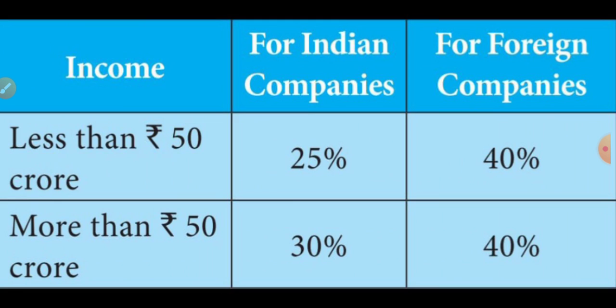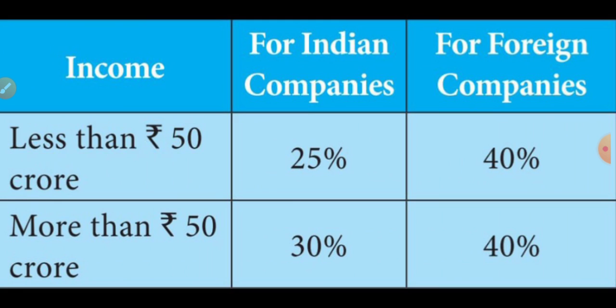Listen very carefully, students. If the Indian company's income is less than rupees 50 crore, Indian companies have to pay 25 percent taxes. At the same time, foreign companies with income of rupees 50 crore have to pay 40 percent. The foreign companies have to pay 40 percent.